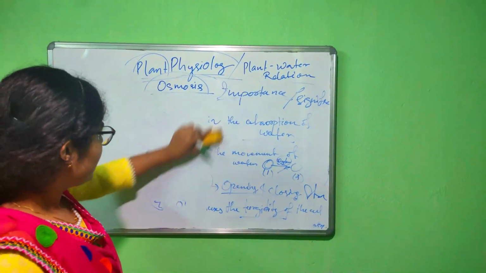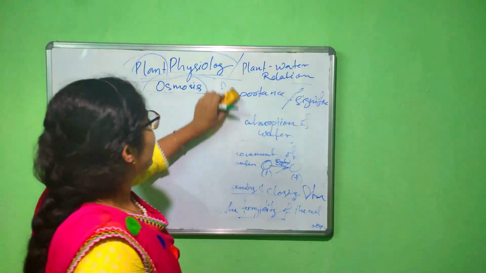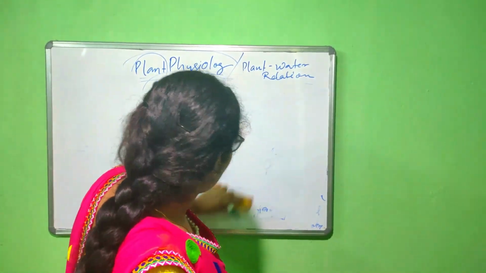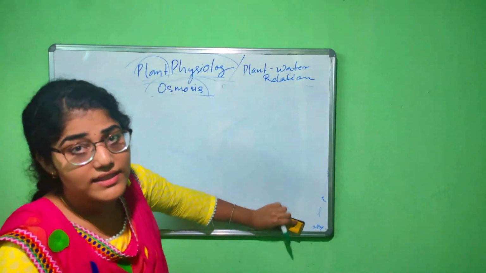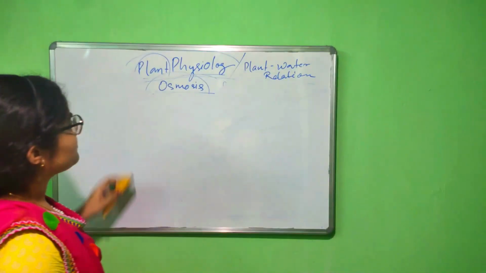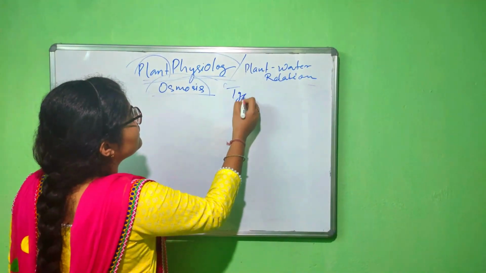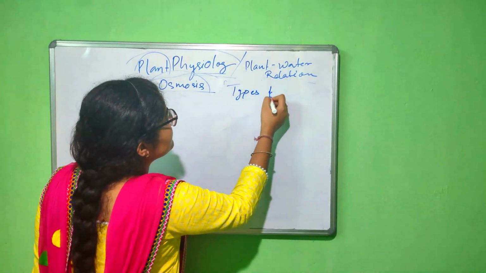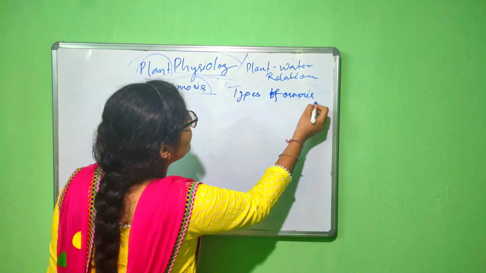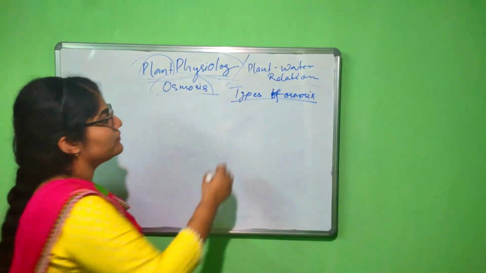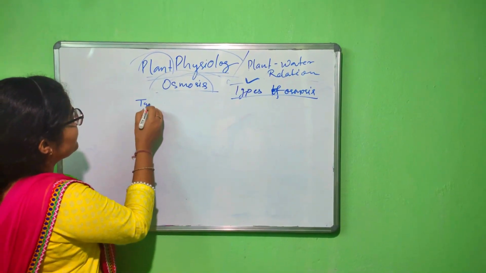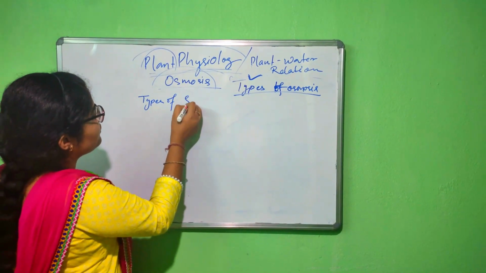So let's now discuss the different types of osmosis. Okay, these are all about the osmosis process and the significance of osmosis. Now we discuss the types of osmosis. Next part is the types of osmosis. Okay. Before going to the types of osmosis, we must know about the different types of solution.